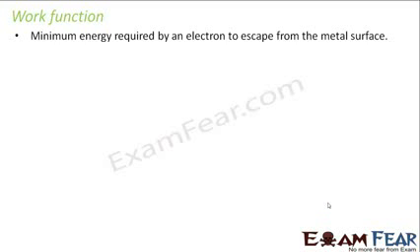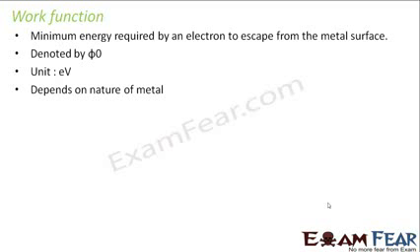So let us quickly review whatever we spoke about work function. It is the minimum energy required by an electron to escape from the metal surface, denoted by phi naught. Unit is electron volts. It depends on nature of the metal. As I mentioned, it varies from one metal to another.